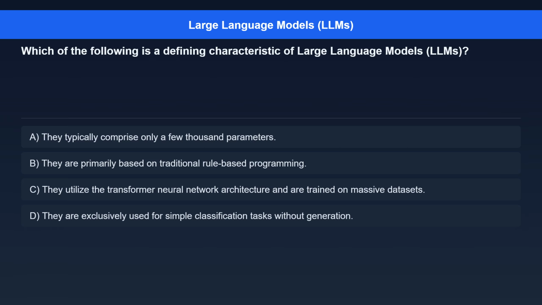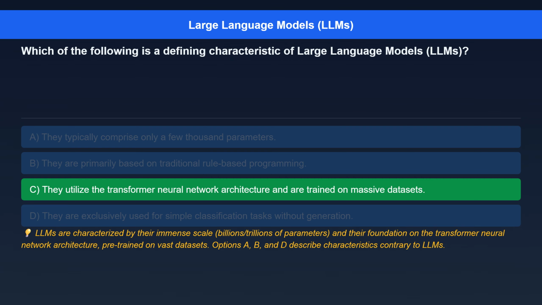Question 4. Which of the following is a defining characteristic of large language models, LLMs? Option A. They typically comprise only a few thousand parameters. Option B. They are primarily based on traditional rule-based programming. Option C. They utilize the transformer neural network architecture and are trained on massive datasets. Option D. They are exclusively used for simple classification tasks without generation.